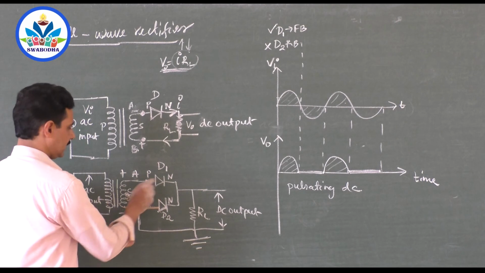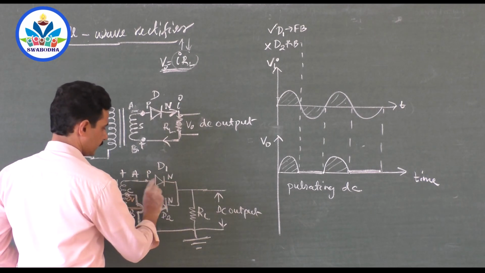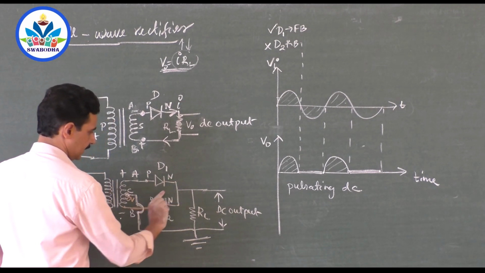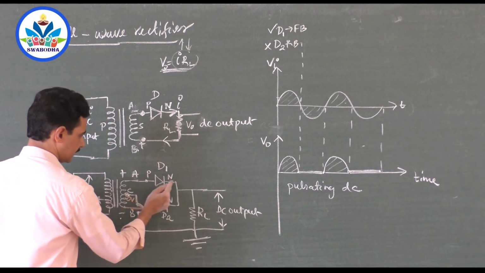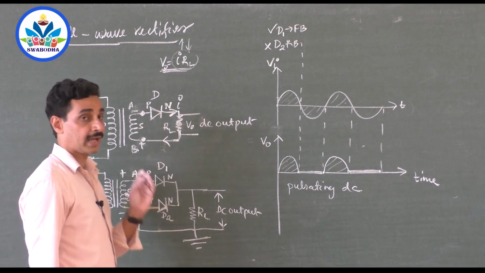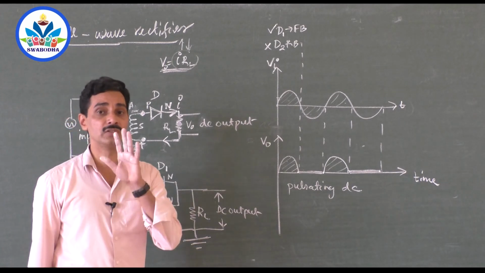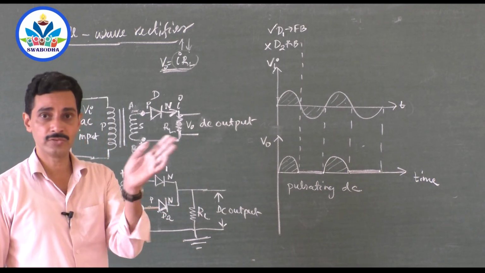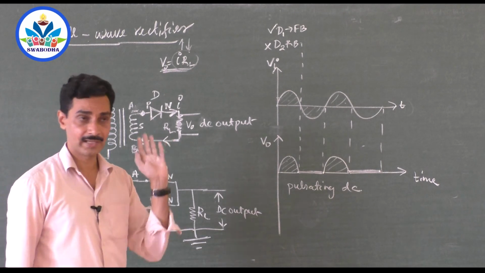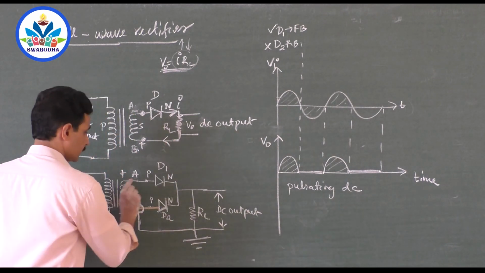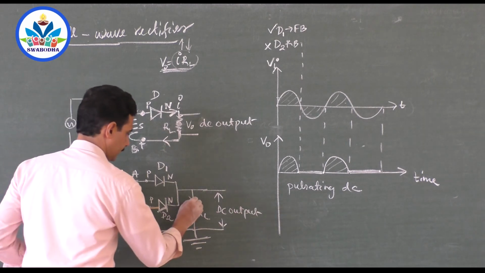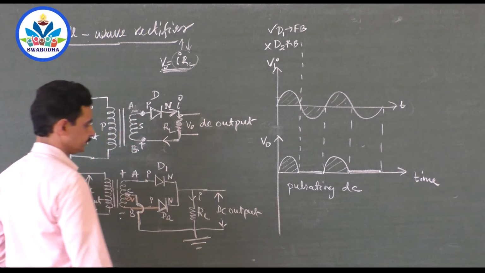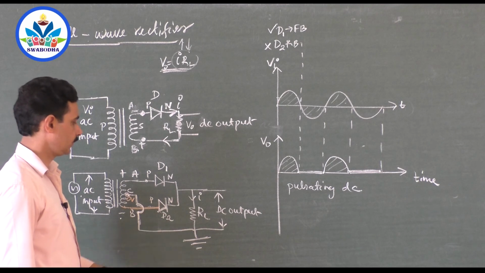So diode D1 is forward biased, current flows like this, it can't come like this, it flows through like this, comes here, and through the center tap it can flow like this. So the circuit is completed. Current flows in any circuit when the circuit is closed, remember. If the circuit is open, you don't get any current. Now shall I represent the current direction? The load current flows like this. So will you get the output?